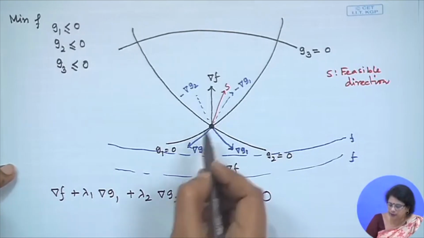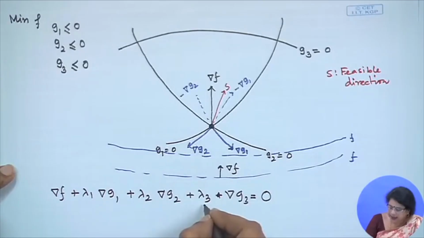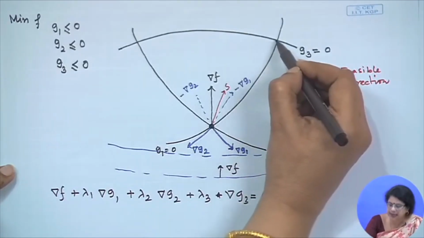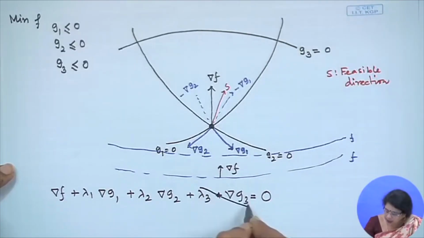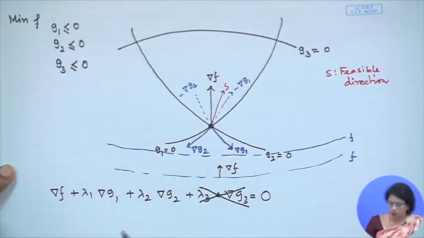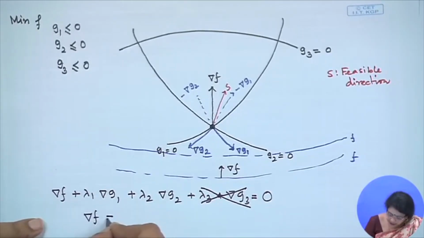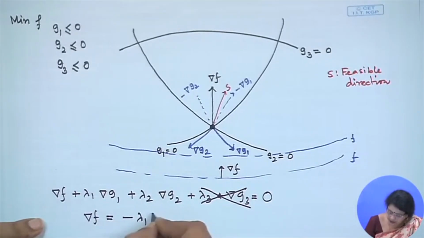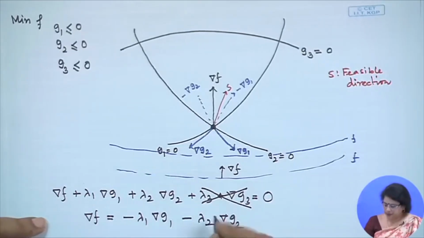Now, for the minimization problem, if this is the optimal solution, then lambda 3 must be 0, because this is an inactive constraint, G3 is inactive here. That is why this term will go out. What exactly are we getting from here? We are getting grad f is equal to minus lambda 1 grad G1 minus lambda 2 grad G2.